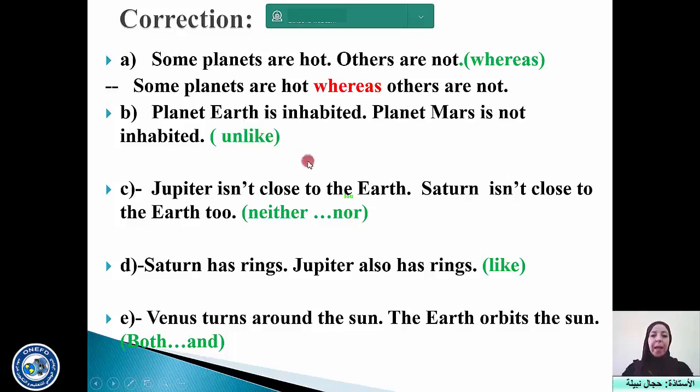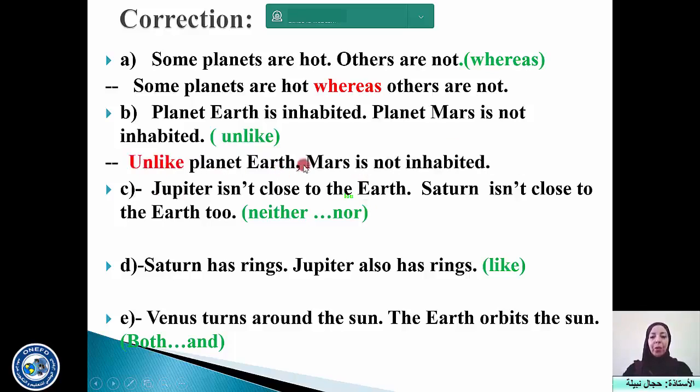The next one is "and like". Well, it's easy to guess that it is about difference here. Now, how am I going to use it in the sentence? Planet Earth is inhabited, planet Mars is not inhabited. This is one of the words that is also used to avoid repetition. What is the word that is repeated, according to you? It is "inhabited". And what are the different words? Planet Earth and planet Mars. So "and like" can be used in this way.